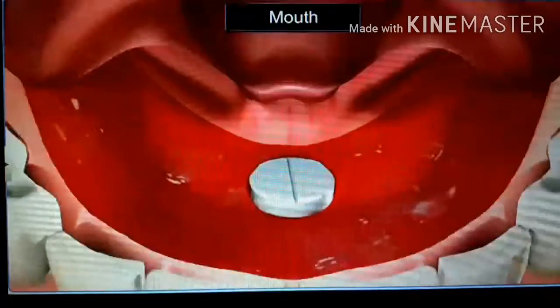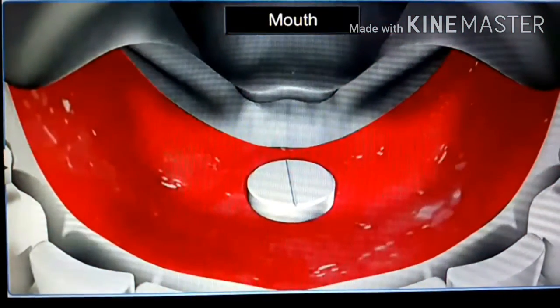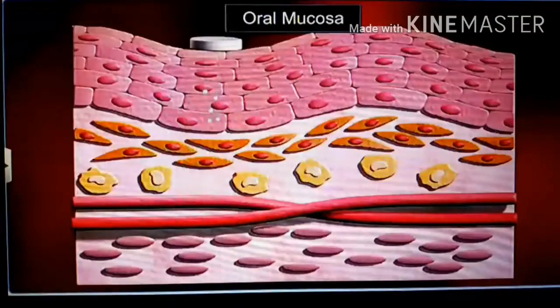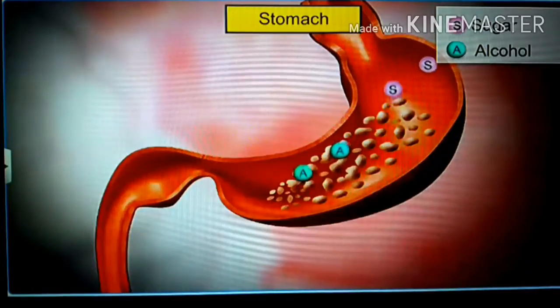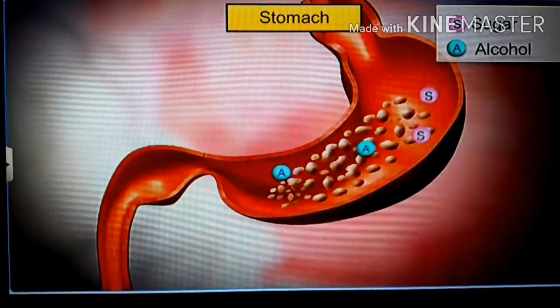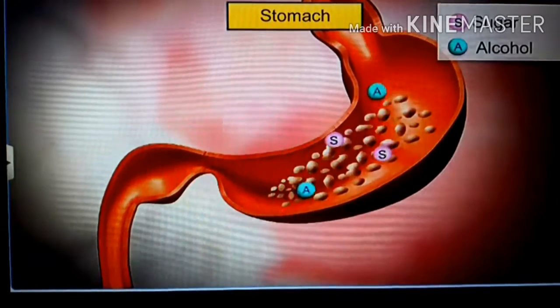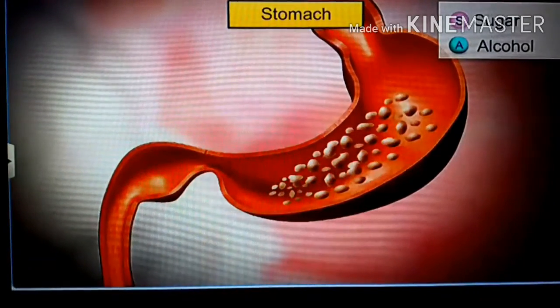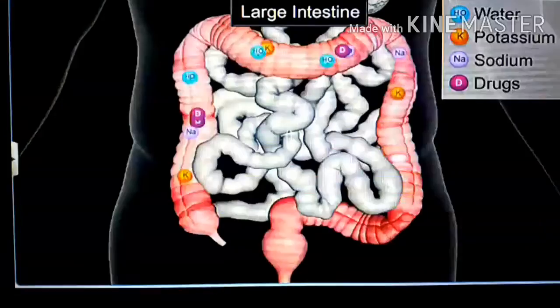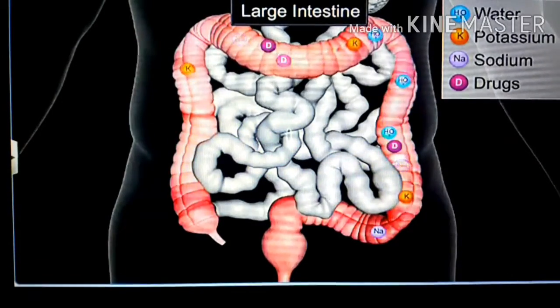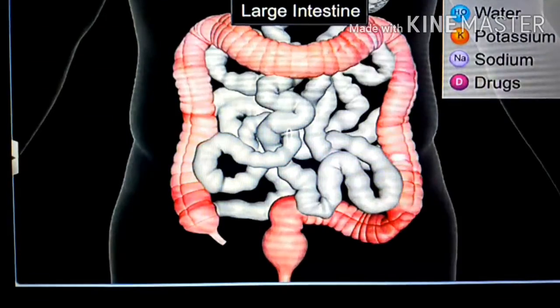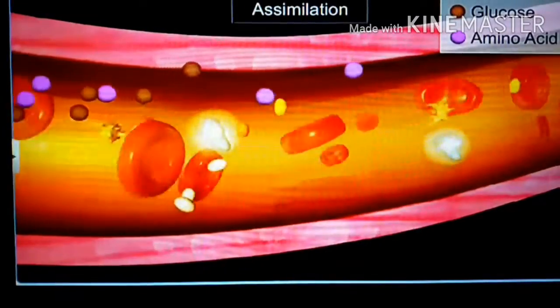Besides other parts of the alimentary canal, absorption also takes place in the mouth: certain drugs are absorbed in the mouth. In the stomach, sugar and alcohol are also absorbed. In the large intestine, water, potassium, sodium, and drugs are also absorbed.